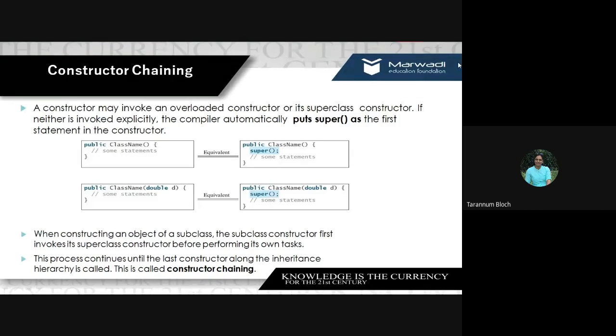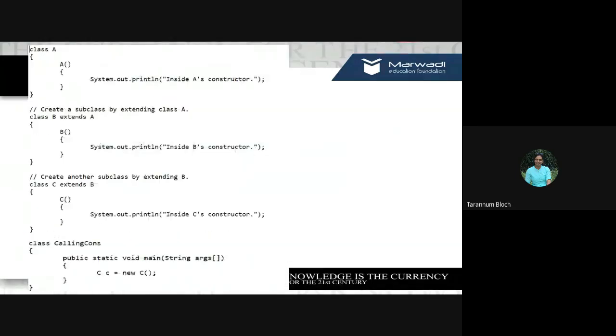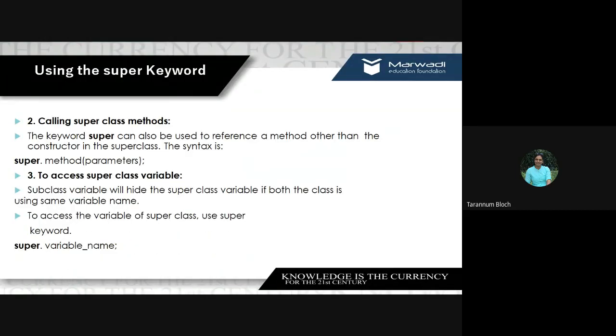So that was use number 1 of the super keyword, that is calling the superclass constructor. There are 2 other uses. That is calling a superclass method. The keyword super can also be used to reference a method other than the constructor in the superclass. In that case, we will write super dot method and the parameter list. This will be done when a method in the superclass and the subclass have the same name.